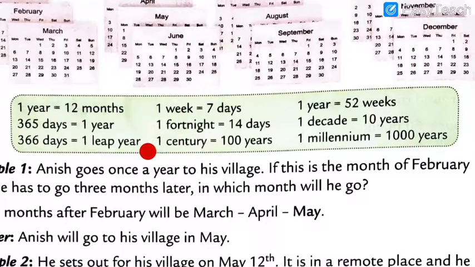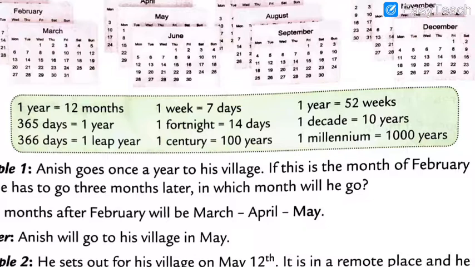One fortnight. 1 fortnight means 14 days. How many days? 14 days. One fortnight means 14 days. How many days, my dear students? 14 days. Understood, all of you, what I am telling you? I hope you all have understood, my dear students. You have to keep these important things in mind in your book.